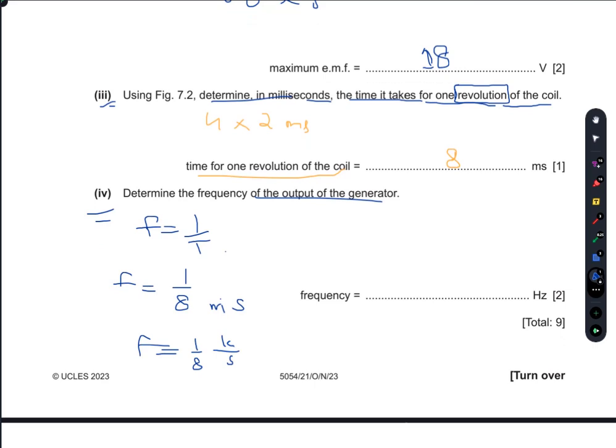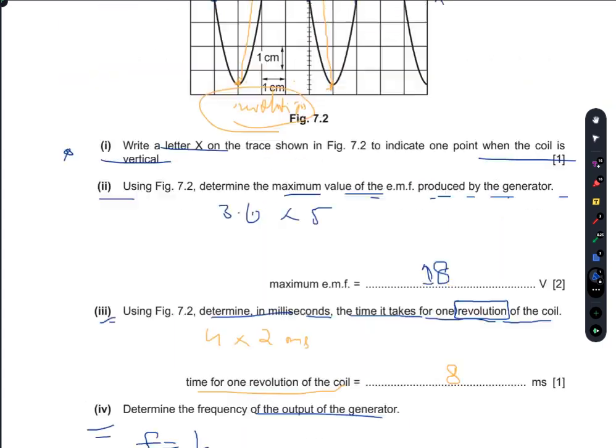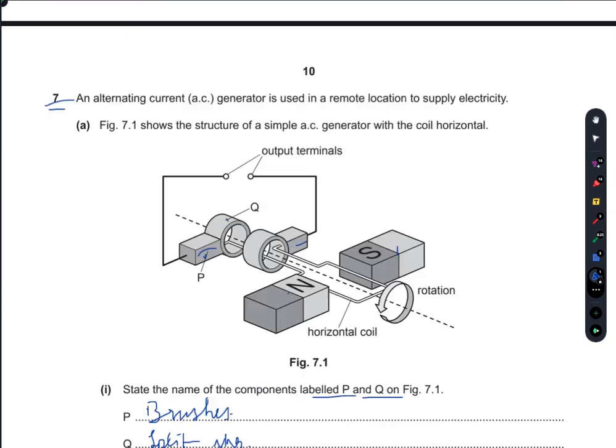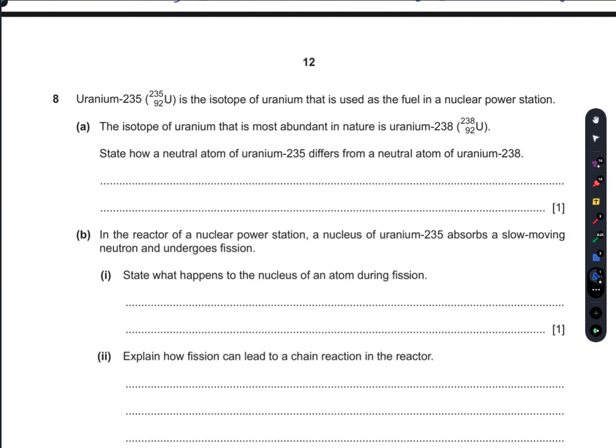So 1 divided by 8 is 0.125 kilohertz. Or you multiply this by 1000: 0.125 into 1000 gives you 125. So the frequency is 125 hertz. That's your answer to question number 7.